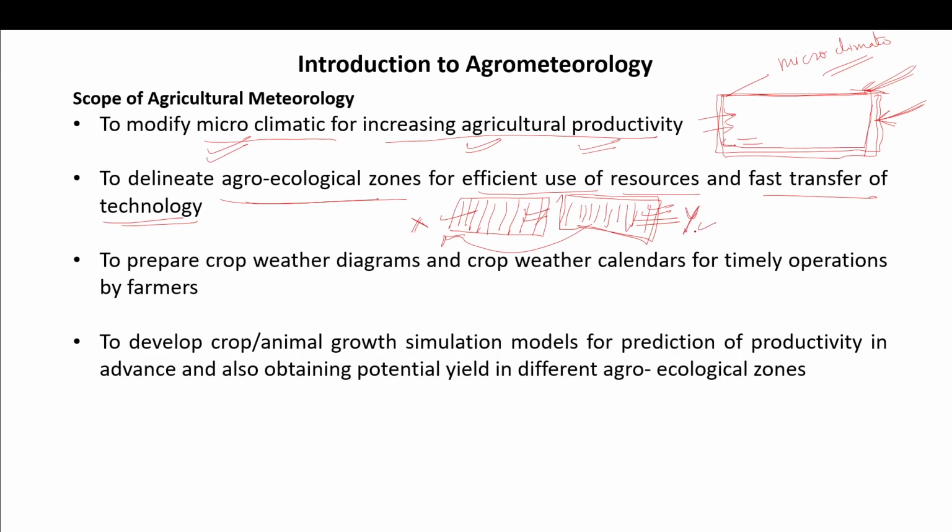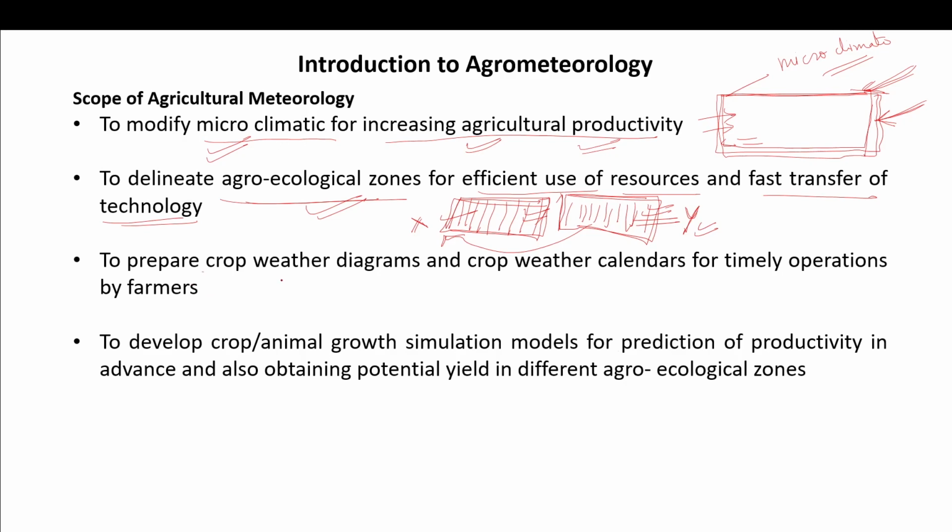Suppose it is good for a Y crop. So we can delineate the agroecological zones and efficiently use the resources, and we can use our technology and increase our agriculture yield.